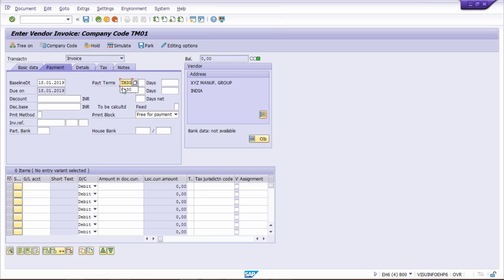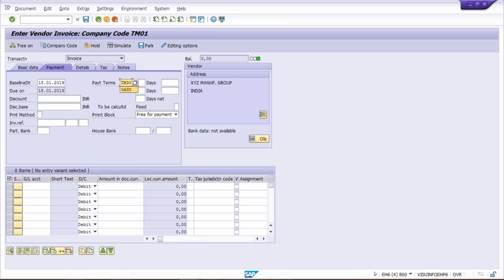Generally, this TM30 is not going to be deleted. Why? Because in future they might change their decision and say that okay, we are going to use TM30 also. Now if somebody enters the payment terms TM30 by mistake in the payment terms field, that invoice is going to be posted against TM30 and will be due exactly after 30 days. So there will be a loss for Tata Motor, because instead of making payment in 45 days, payment is going to be released in 30 days. So the vendor has the benefit, but Tata Motor has the loss.